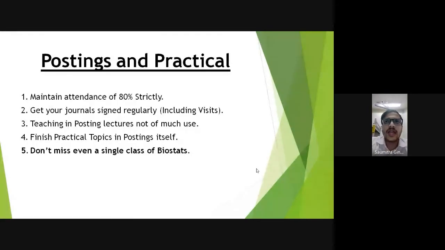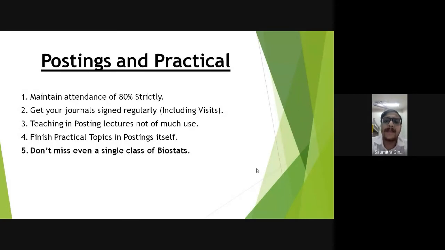Then about practical topics. There are around 8 to 9 practical topics in your schedule. The day they give you a practical, they make you write it in the class itself. There are long practicals. It takes 2 hours, 3 hours. So try to finish it in the class, or if not possible, finish it by the same day and get it signed the next day. Keep it consistent throughout and you won't have any problems in the end. Otherwise, PSM troubles a lot in the end.